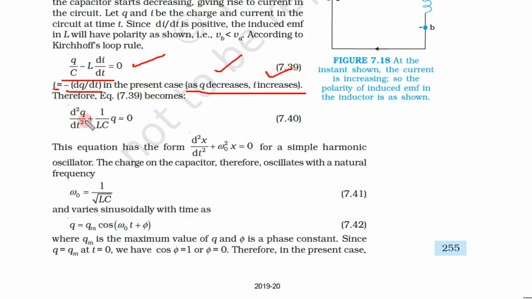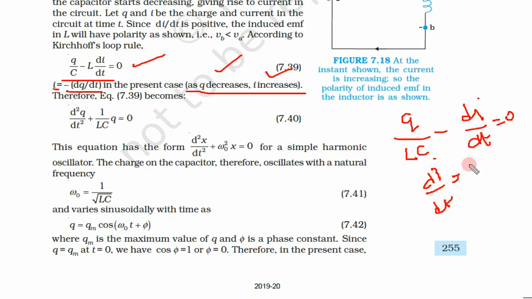So now let us put it in this form. We have the same equation. Let us divide the whole equation by L. So we have Q by LC minus di by dt must be equal to 0, and this di by dt is d upon dt of dq by dt, and I is equal to minus dq by dt.